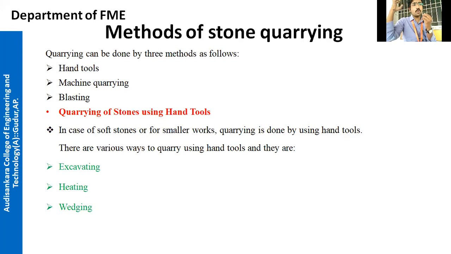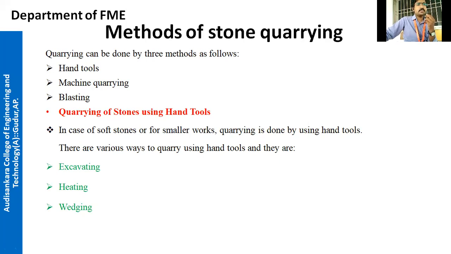Why? Because if there is more demand and you are using hand tools to quarry the stone, then you will not meet the demand in the market. So you have to update to the modern methods of stone quarrying. We'll see different methods, and after seeing them, you'll get an idea which method is very quick, which is economical, and which we can adopt for stone quarrying.